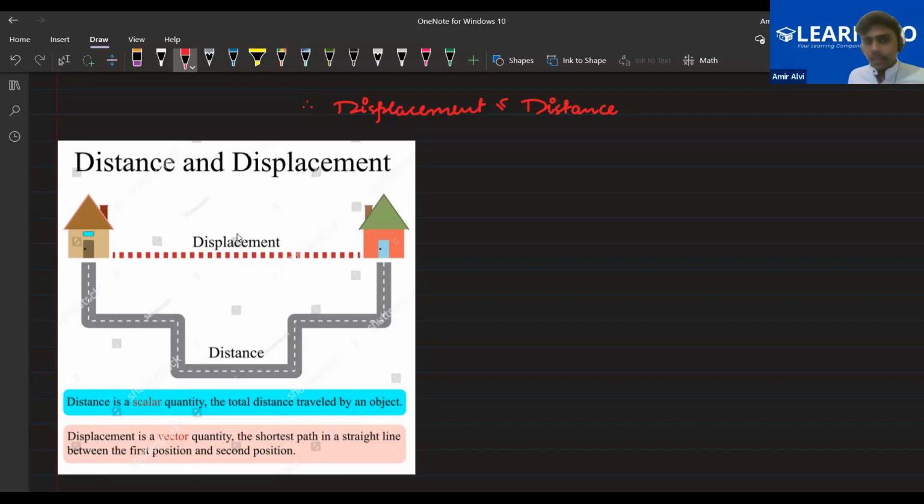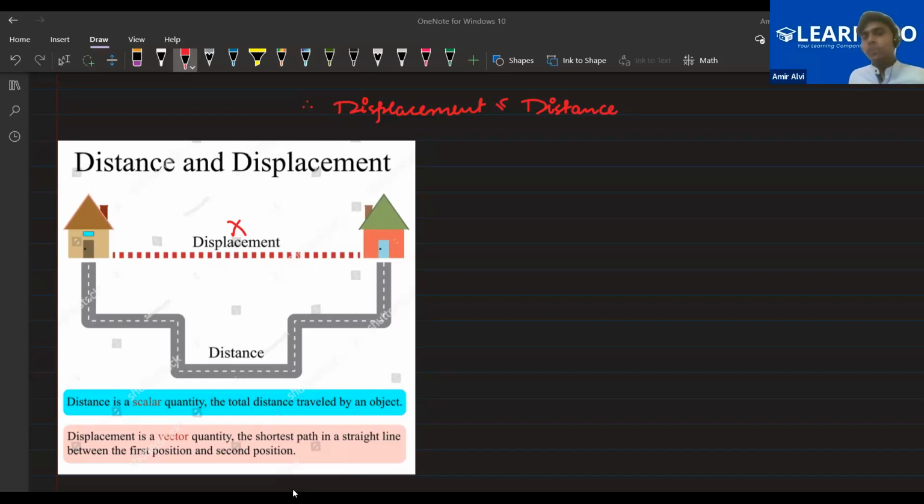Okay. But if I say that the displacement path is not here, only the distance path is here, then displacement can be equal to distance, because in this case distance and displacement both are the same. Yes or no, Nahid and Ayan? Yes, sir, it's clear to all of you. Sure, that's great.